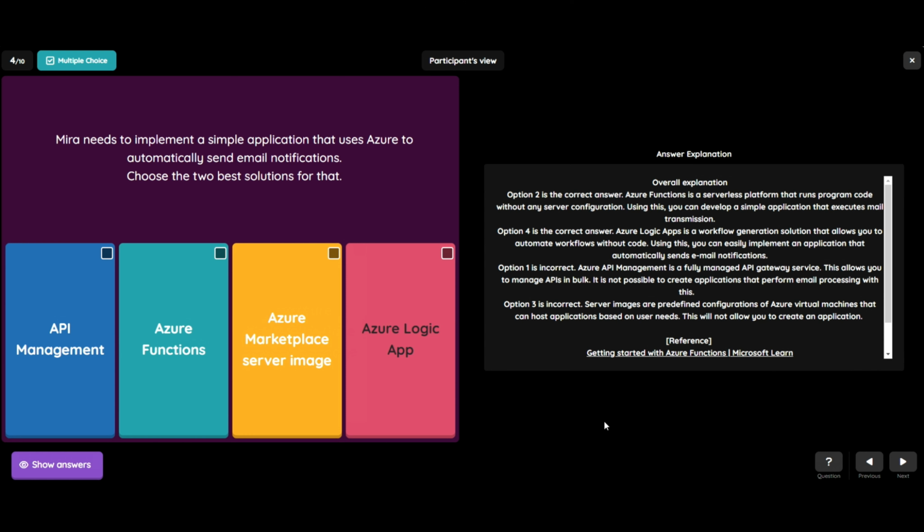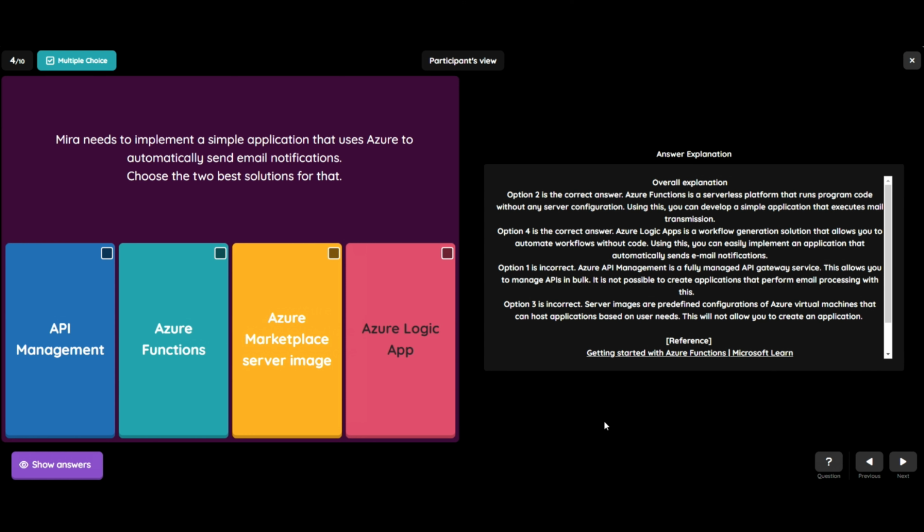Option 2, Azure Functions, is correct. Azure Functions is a serverless platform that runs program code without any server configuration. Using this, you can develop a simple application that executes mail transmission. Option 4, Azure Logic App, is also correct. Azure Logic App is a workflow generation solution that allows you to automate workflows without code. Using this, you can easily implement an application that automatically sends email notifications.